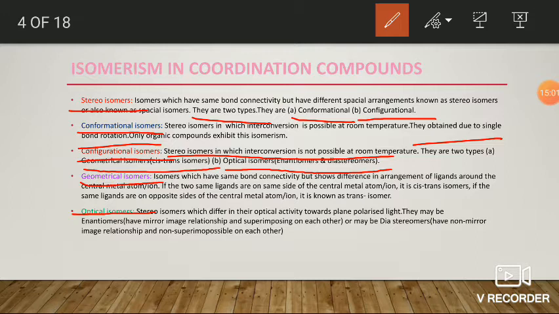Optical isomers are classified into two types. They may be enantiomers or they may be diastereomers.